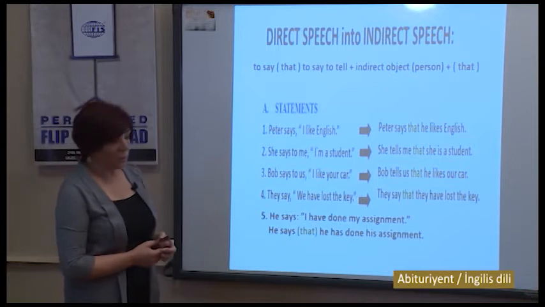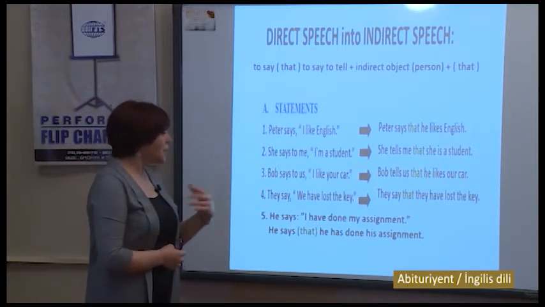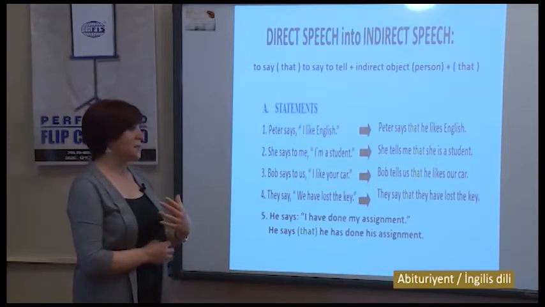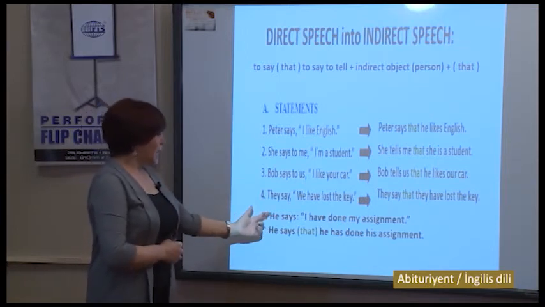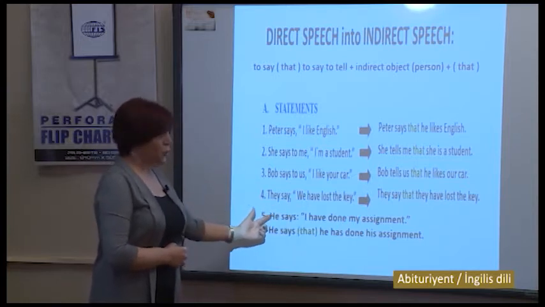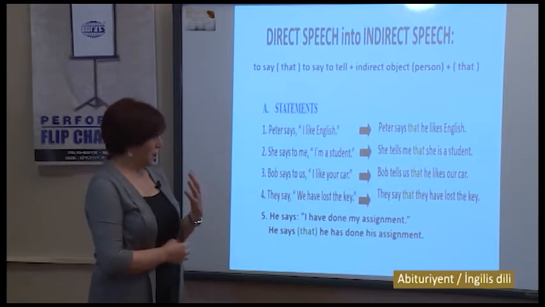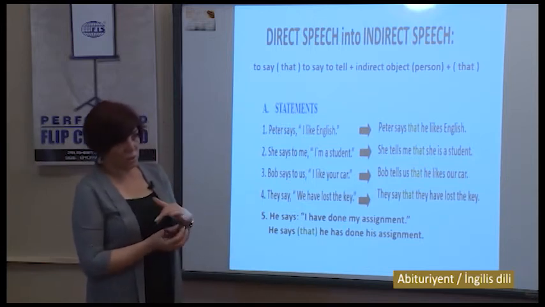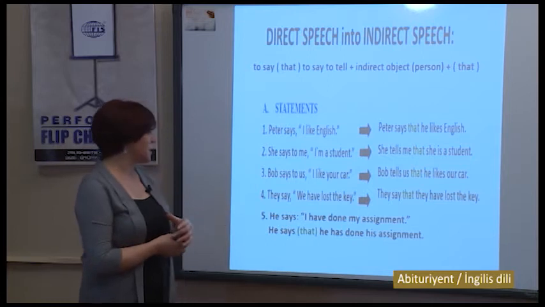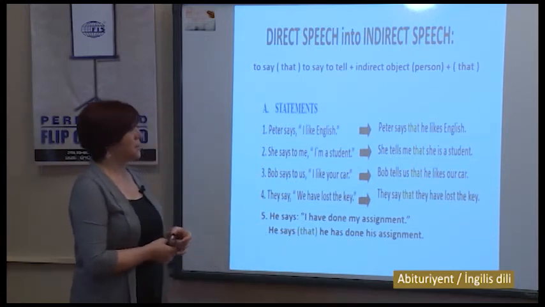One more example. He says, "I have done my assignment." Who has done the assignment? Of course, he. And what about here? I will change to he and my will change to his. Now let us see how we change direct to indirect in this sentence. He says that he has done his assignment.